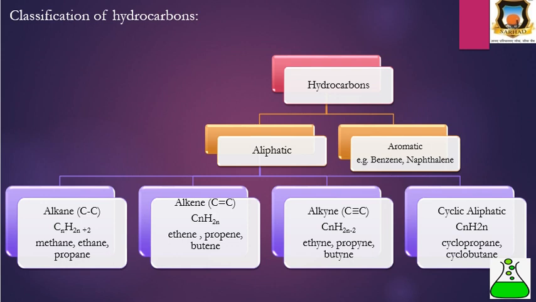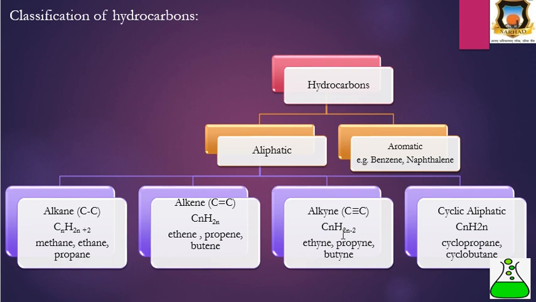Then second class is the alkene. Alkenes contain the carbon-carbon double bond. The general formula of alkene is CnH2n. Examples of alkene are ethene, propene, butene. The third class is the alkyne, and the general formula of